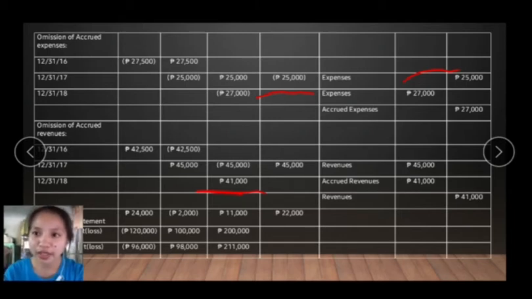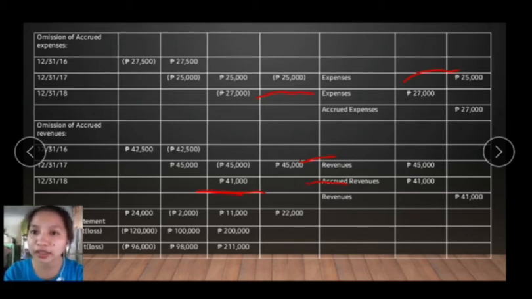And for 2018 we have a 41,000 amount, which is also understated. So the accounts affected for 2018 are the revenues, the accrued revenues, as well as the retained earnings. So for the entry to correct the error in 2017, we have to overstate the revenues. So we have to debit revenues 45,000. Yes, 45,000. And then we have to overstate.